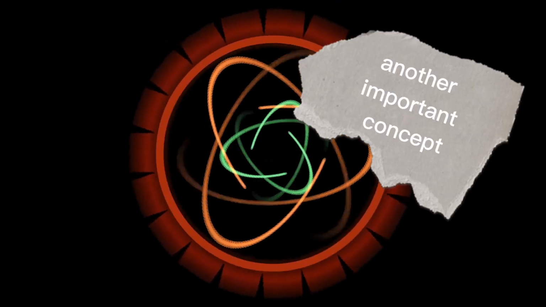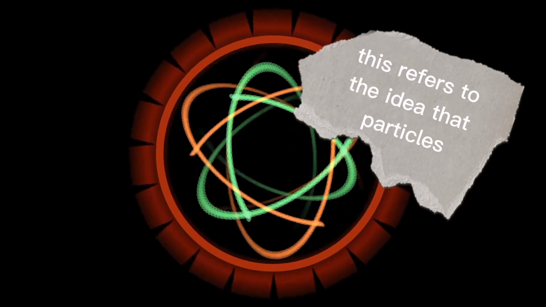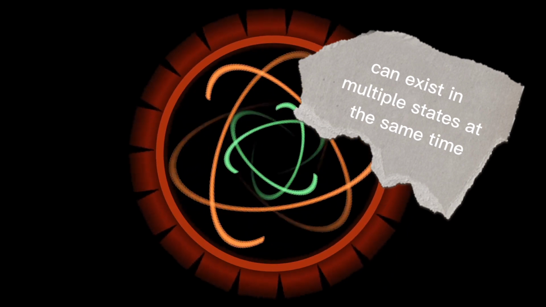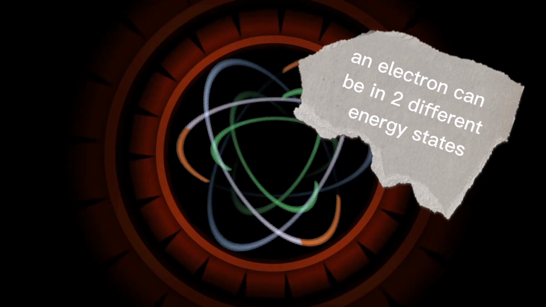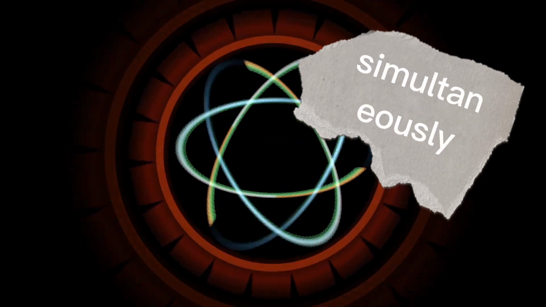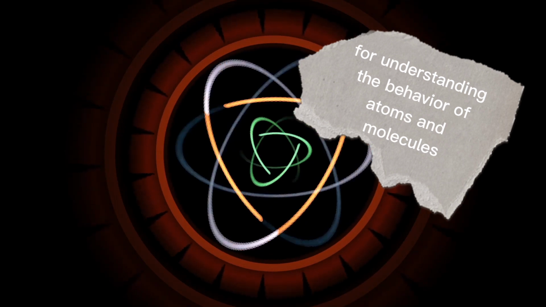Another important concept in quantum physics is superposition. This refers to the idea that particles can exist in multiple states at the same time. For example, an electron can be in two different energy states simultaneously. This is important for understanding the behavior of atoms and molecules.